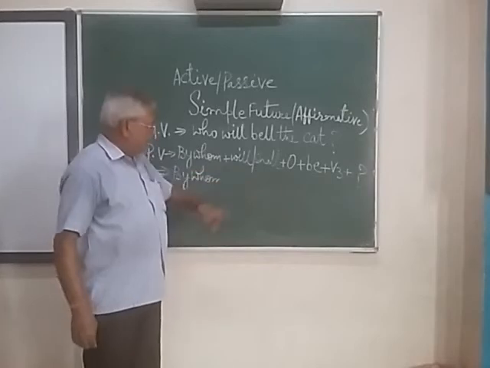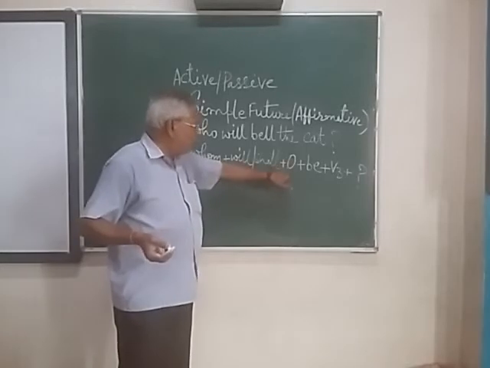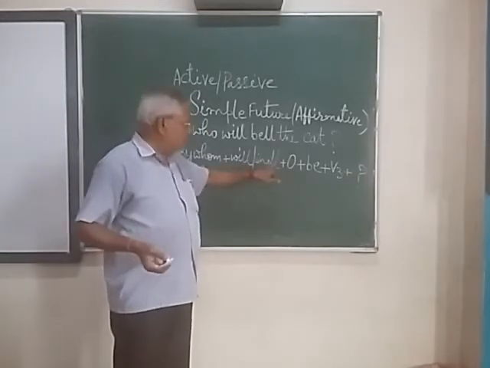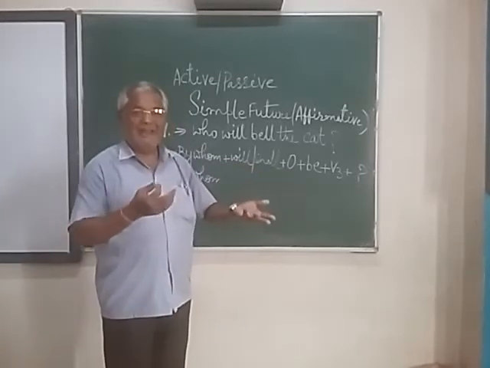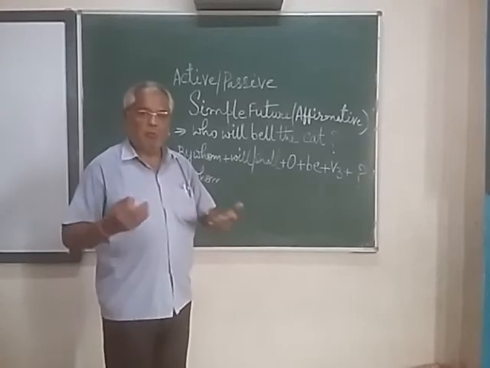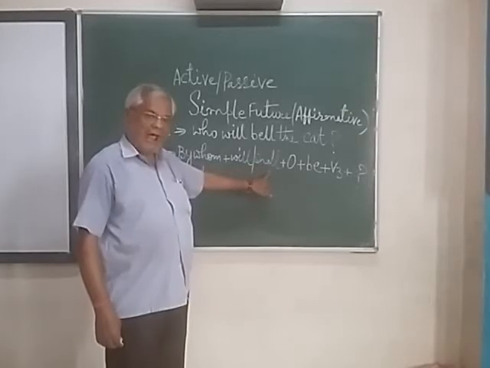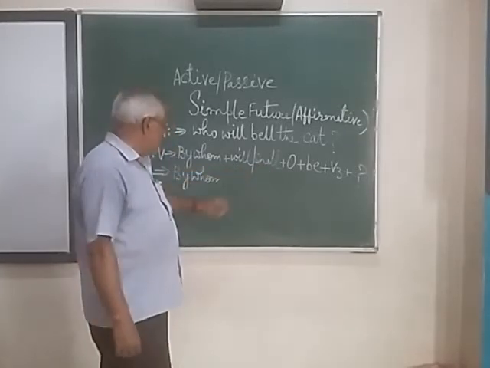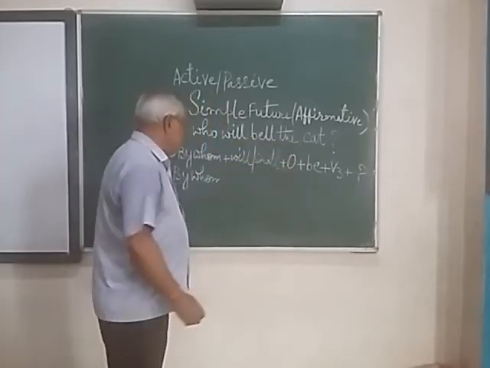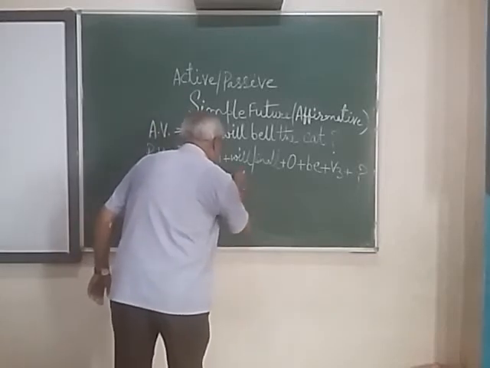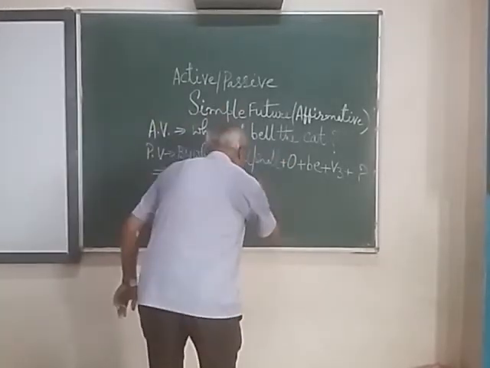Then will or shall. This will or shall, or any class of helping verbs, you have to select according to the object. If the object is singular, then singular helping verbs are used like is, or in case of past tense, was. And here only I or we use shall, for the rest we use will. So by whom, the object here is the cat. So it will be will. By whom will, then after the cat.